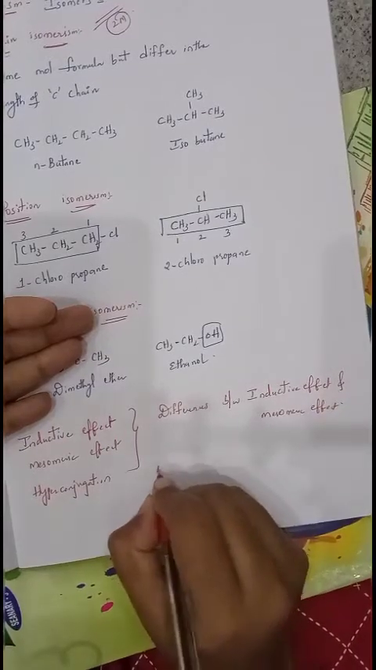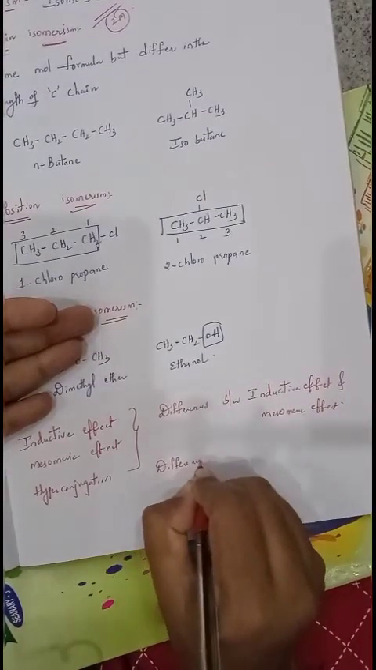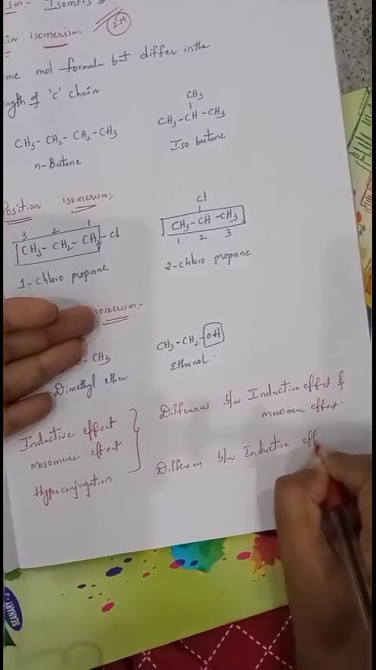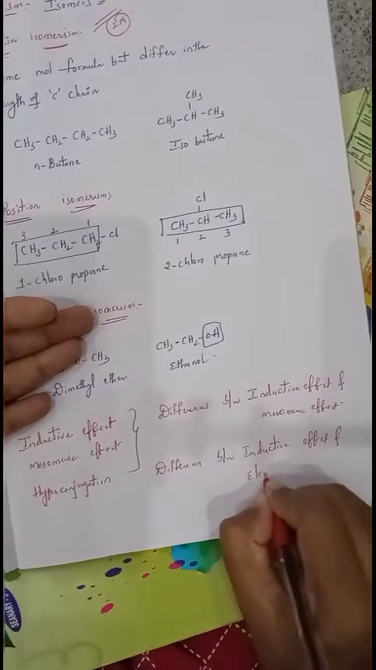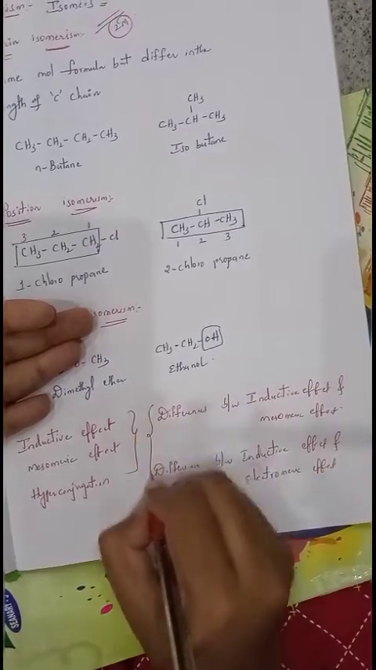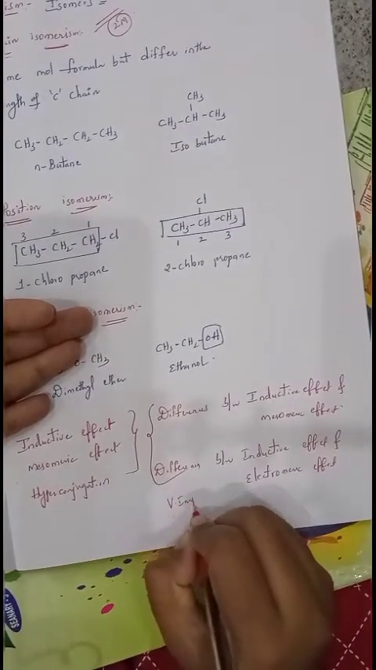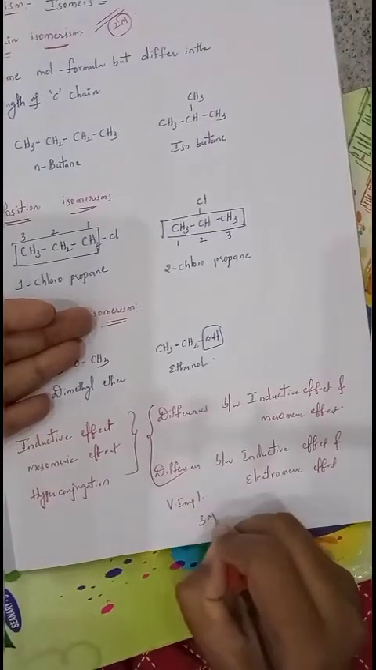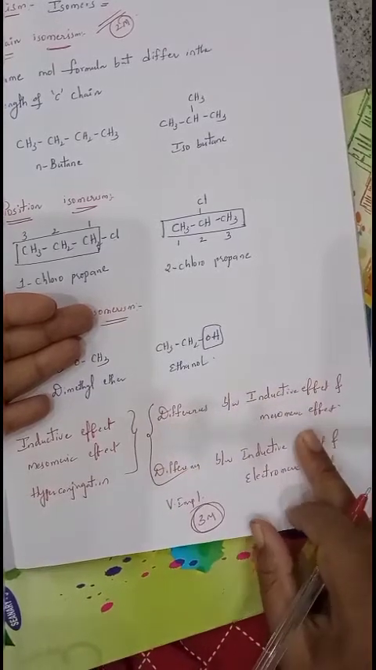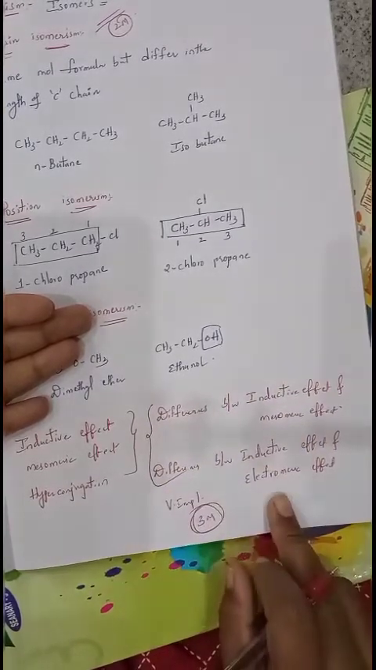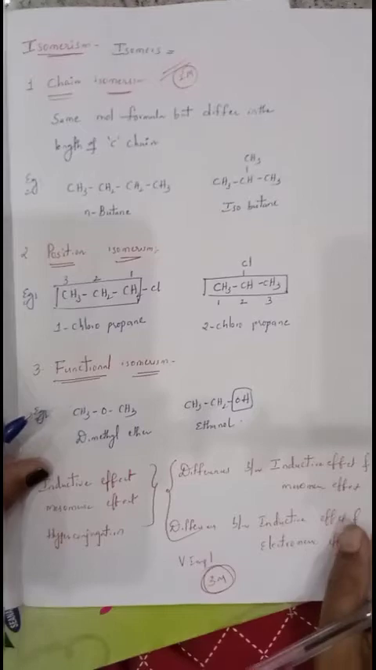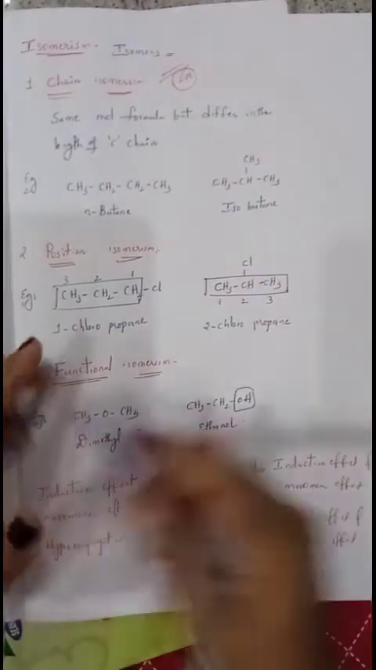Next, differences between inductive effect and electromeric effect. So these two are very much important. From these two, one is compulsory for 3 marks, even for the final exam. Among the differences between inductive effect and mesomeric effect, and differences between inductive effect and electromeric effect, one is compulsory for 3 marks.